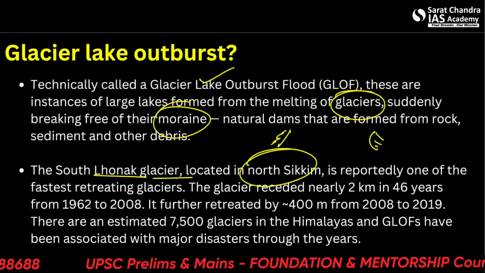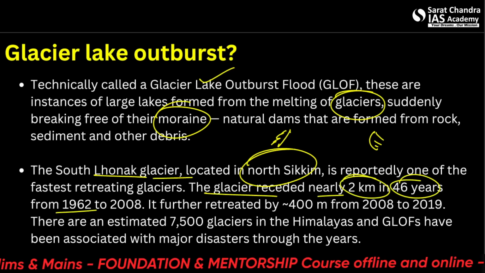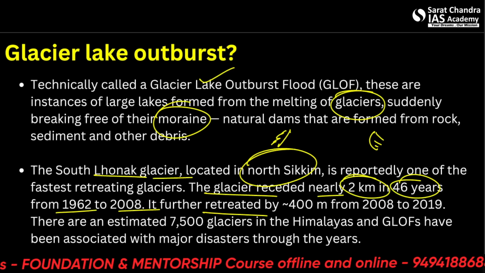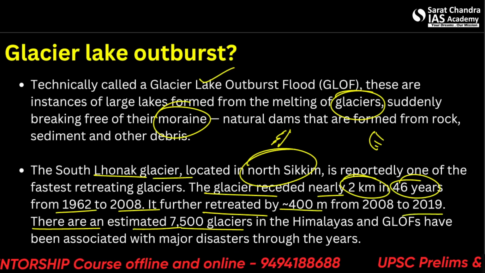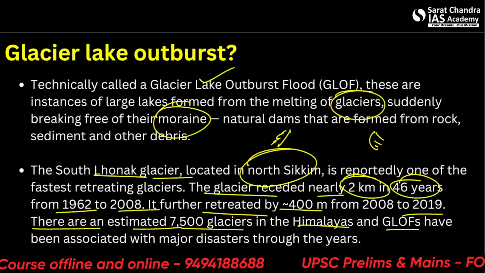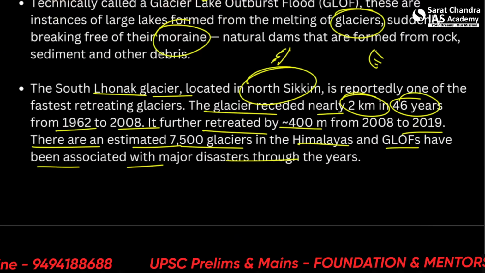Alright, Lhonak Glacier. The glacier receded nearly 2 kilometers in 46 years, from 1962 to 2008, and it further retreated by 400 meters till 2019. So there is an estimate of 7,500 glaciers in the Himalayas, and GLOF has been associated with major disasters through the years. So is it a common disaster, can we say? Let's see.